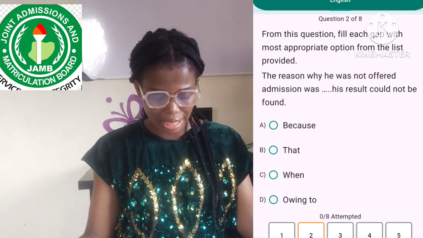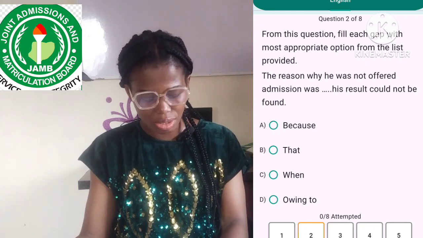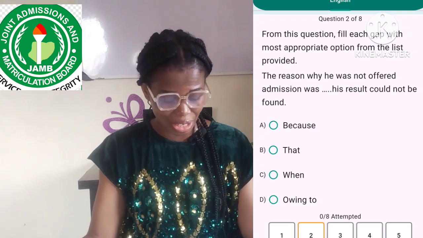Okay, now let's see the next option. Option B, that. The reason why he was not offered admission was that his results could not be found. Now, this is the correct answer. And why is it the correct answer? The use of that in this sentence introduces a noun clause which acts as the complement of the linking verb was. The reason why he was not offered admission was that his result could not be found. Okay, so this is the correct answer.